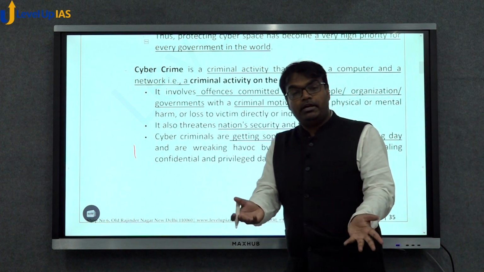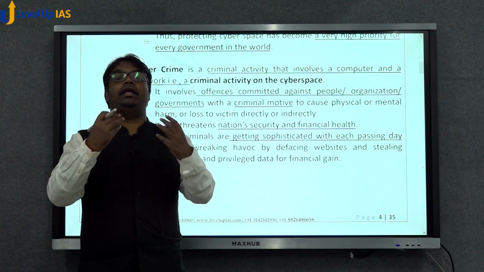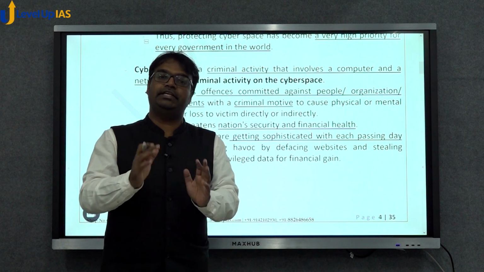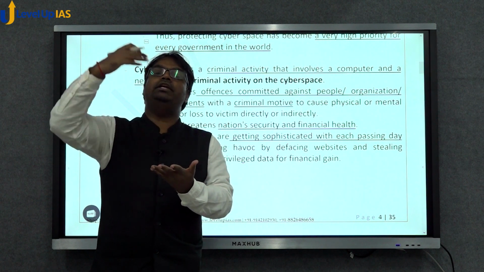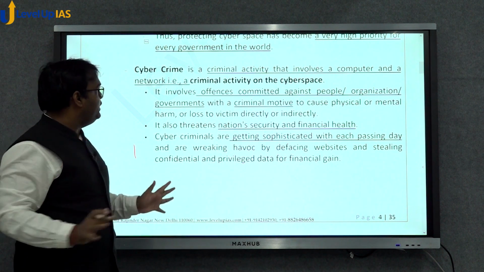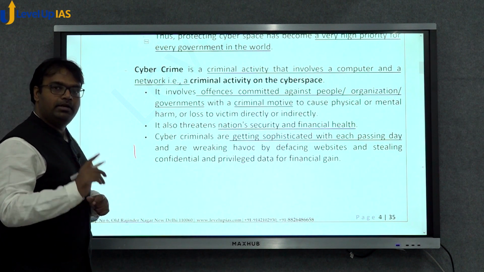That was also a cyber crime. So violation of section 66A was a crime done on the internet, on the cyberspace. So all these things together encompass cyber crime.